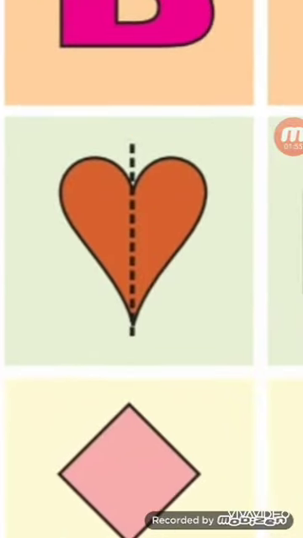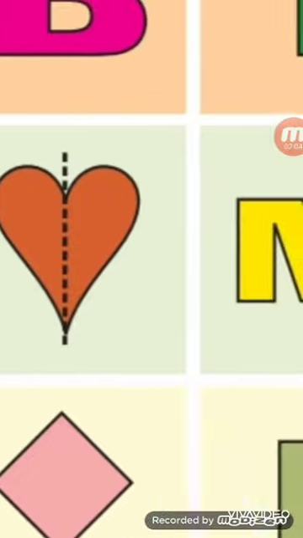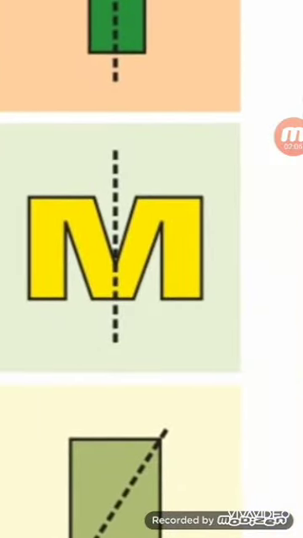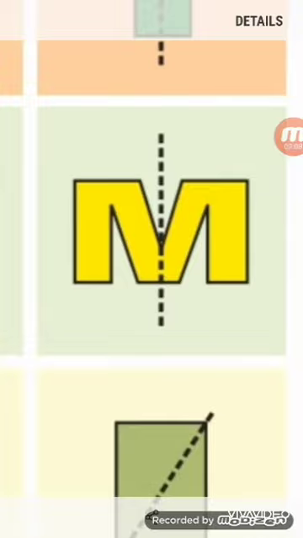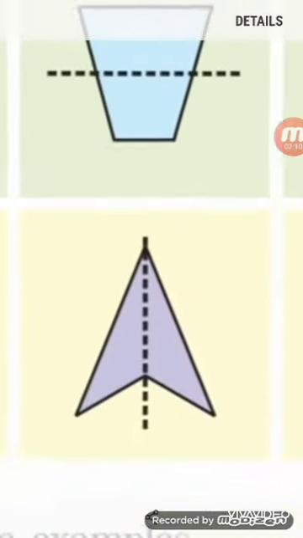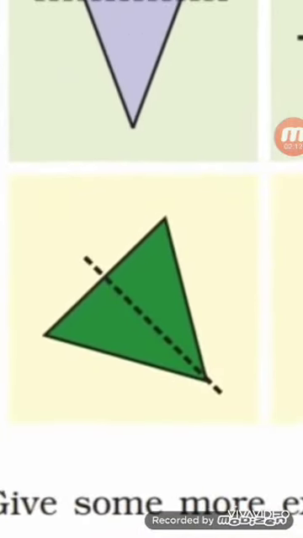Now here the heart shape. The heart shape is divided equally. When you put the mirror on the half side, you will get the picture of the full heart. So it is divided equally. M. M is also divided equally. Both the parts are the same. So it is divided equally. Yes, it is equal.